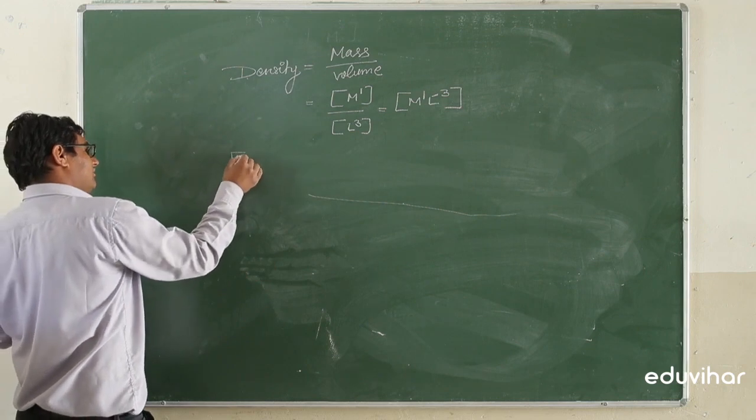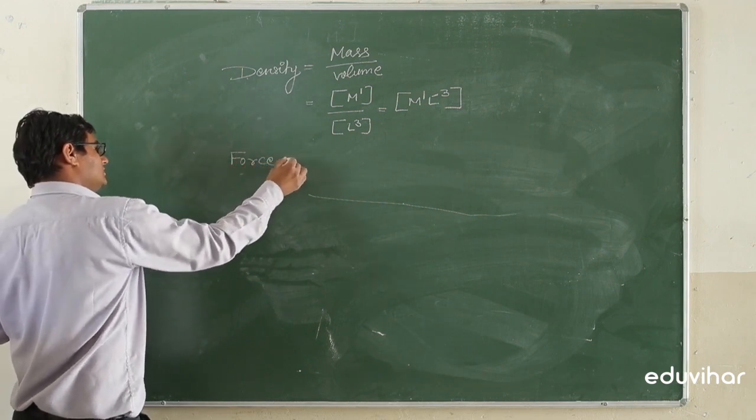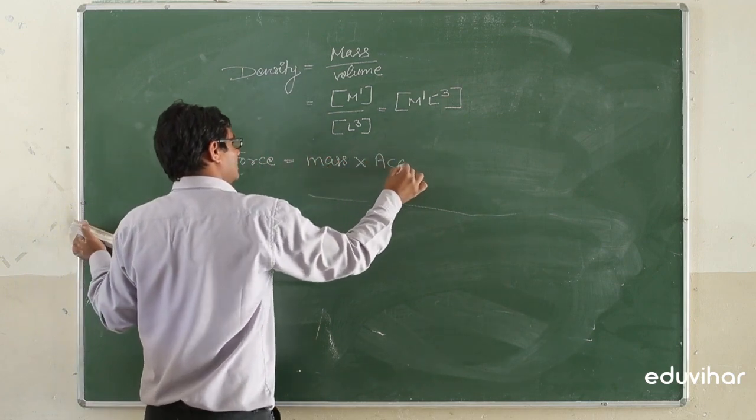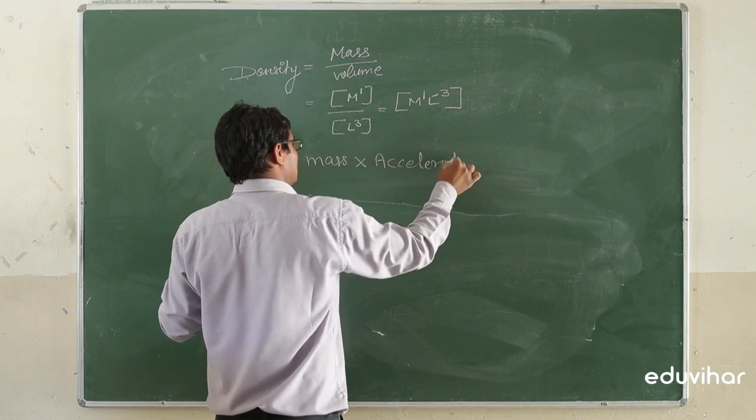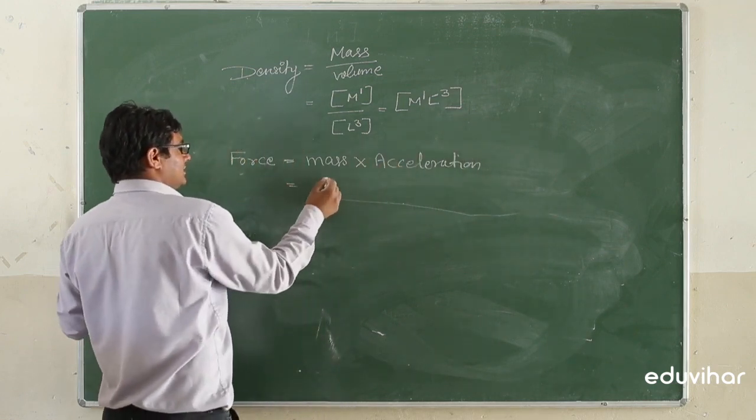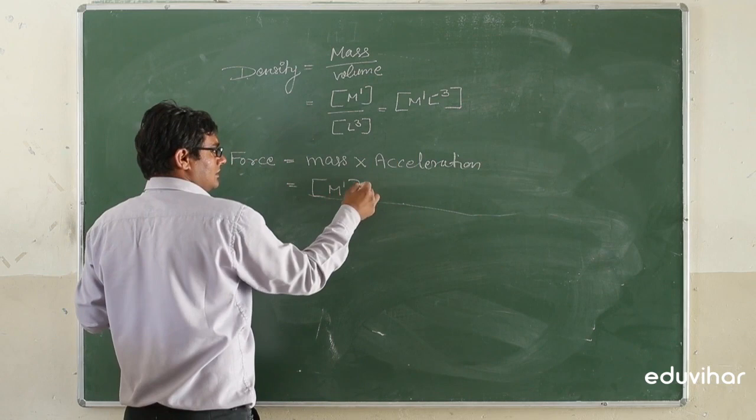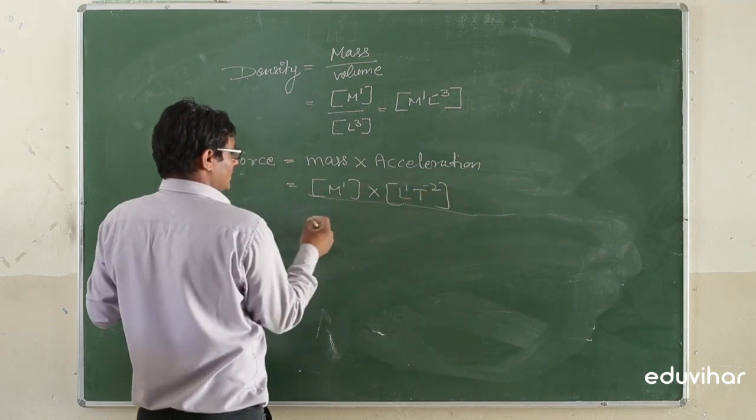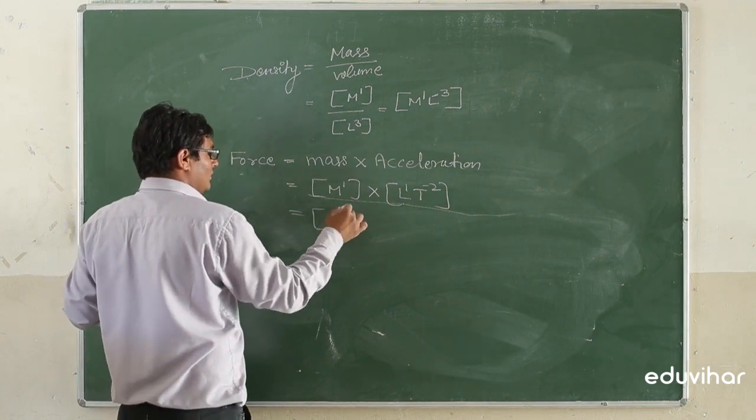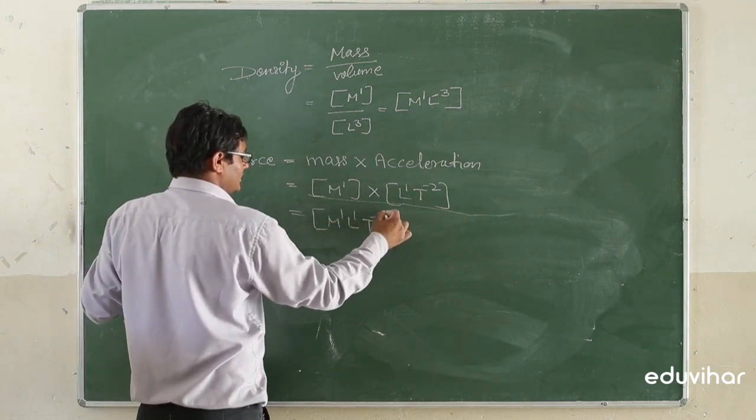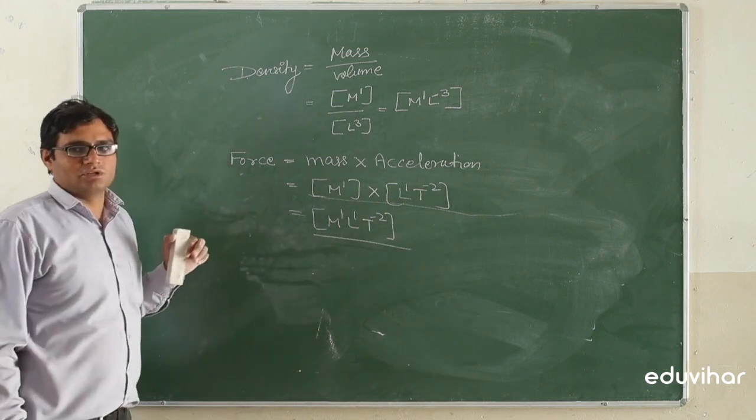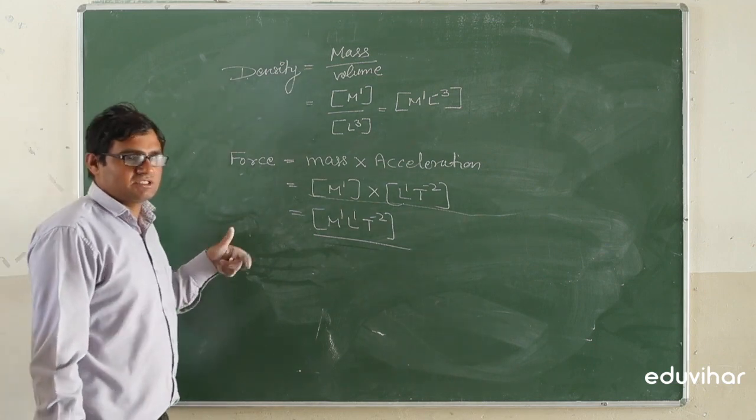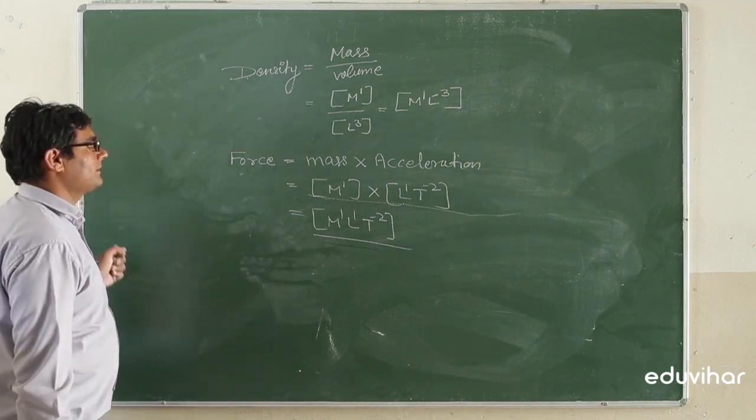What is the dimensional formula for force? Force is equal to mass into acceleration. Mass has the dimension M1, acceleration has the dimension L1 T minus 2. Combining both the terms, M1 L1 T minus 2. This is the dimensional formula for the force. The dimension of the force is used in many physical quantities.